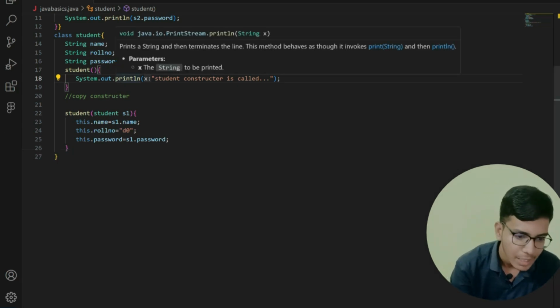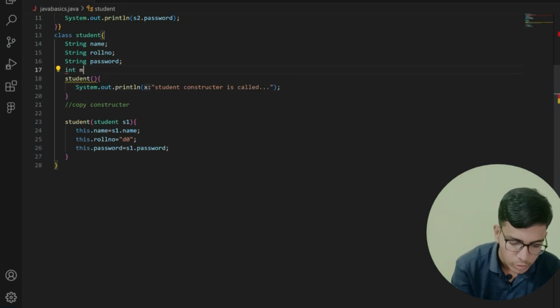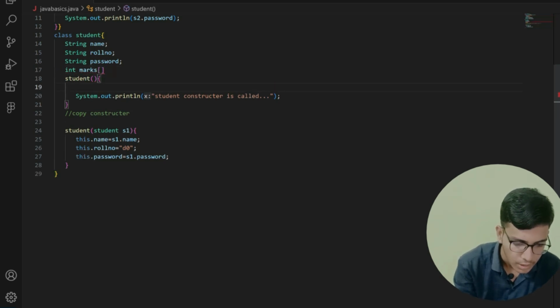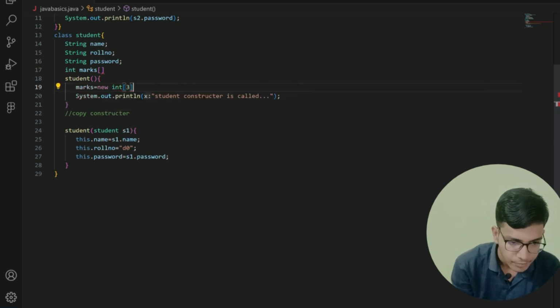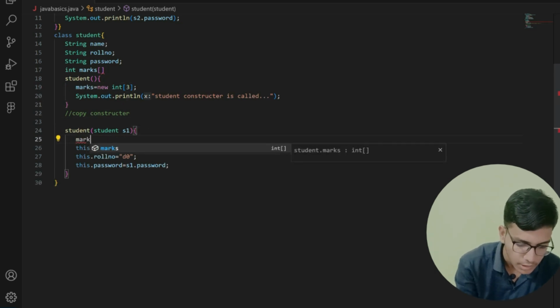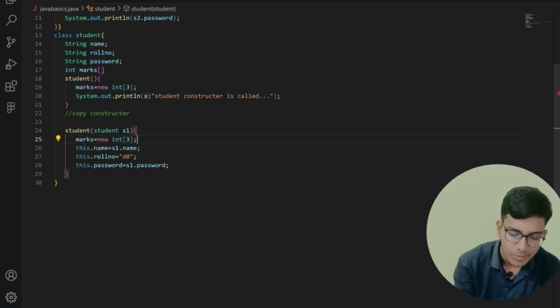Now suppose, in the Student class, along with the password, I am going to create a marks array. In the constructor, each object has marks, as it will store 3 subject marks. So marks is equal to new int of 3. That's all. Similarly, in the copy constructor, I am going to write marks is equal to new int of size 3.